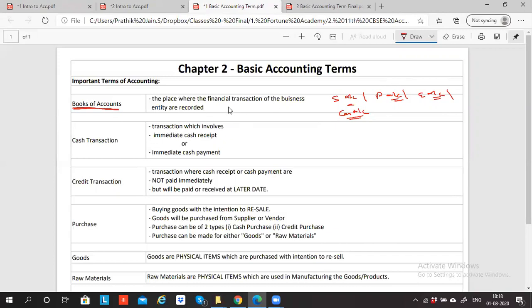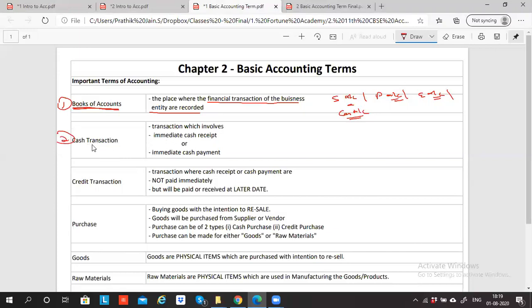So the place where the financial transactions of the business entity are recorded is called books of accounts. Any doubt in the first point? Okay, next comes a very important term. It is called cash transaction.